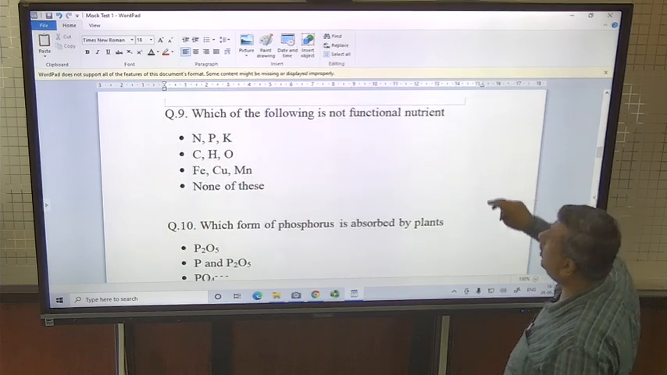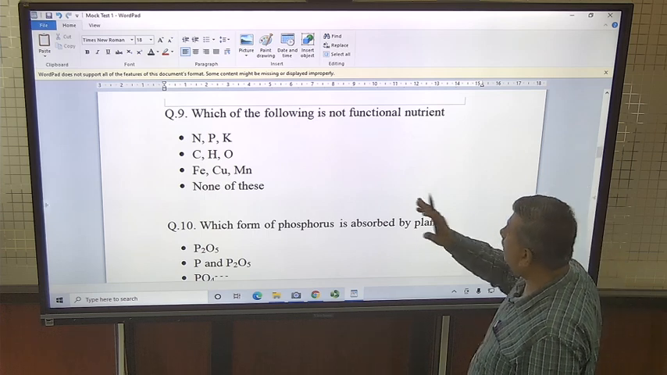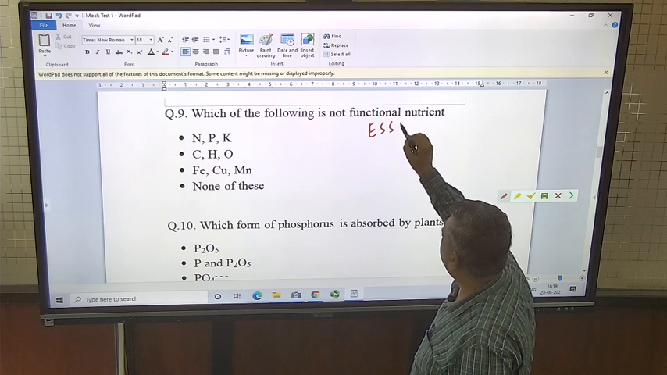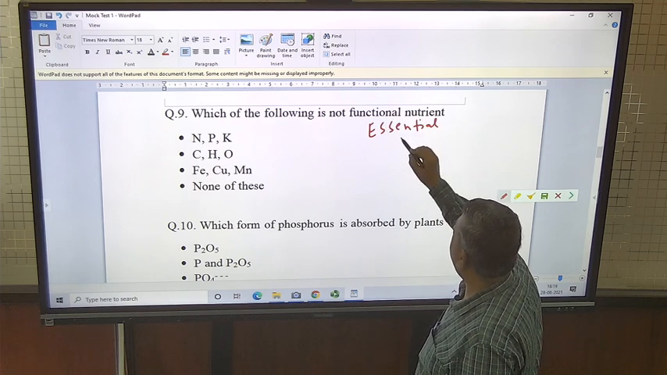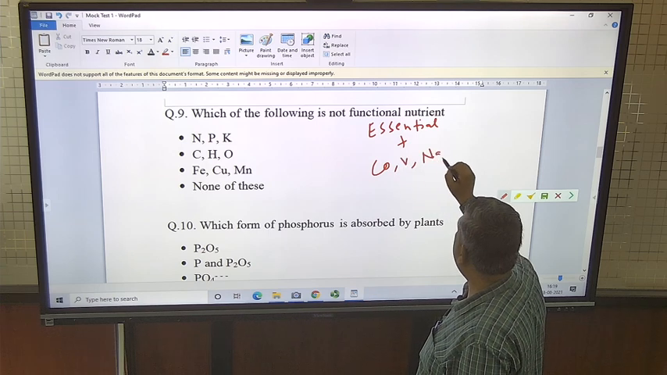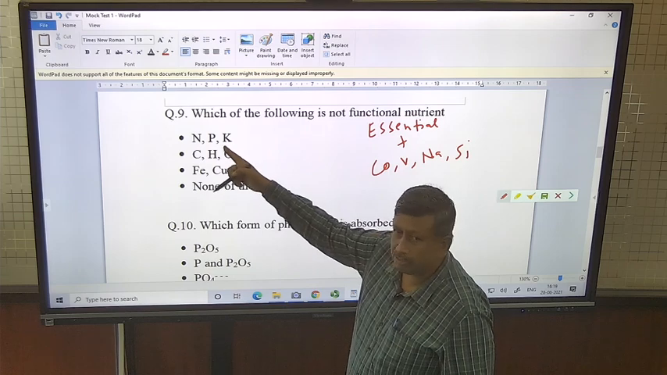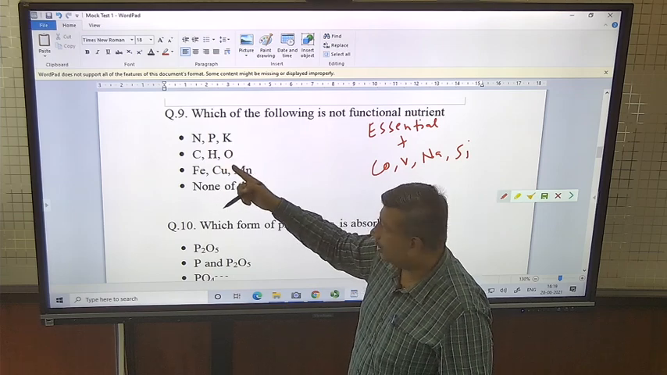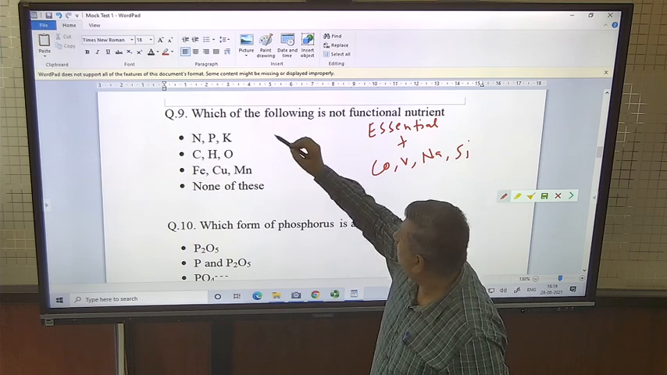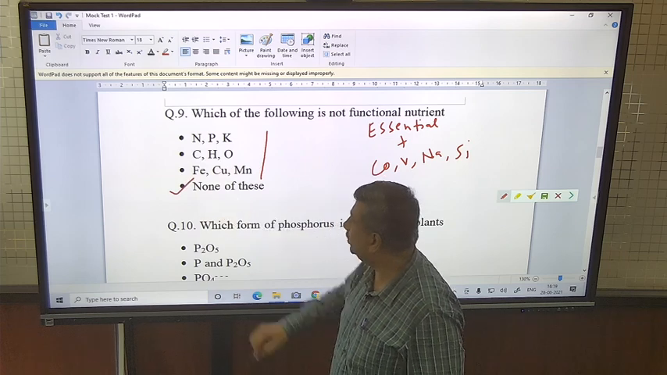Which of the following is not an essential nutrient? As we discussed, the functional nutrients are the essential nutrients plus cobalt, vanadium, sodium and silicon. NPK and CHO are essential, and Fe, Cu, Mn are also essential. So these are functional nutrients. Here the answer is none of these.